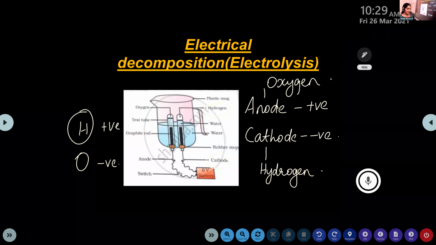The decomposition reaction is carried out. Shall I move to the next slide? This is finished. Tell me.